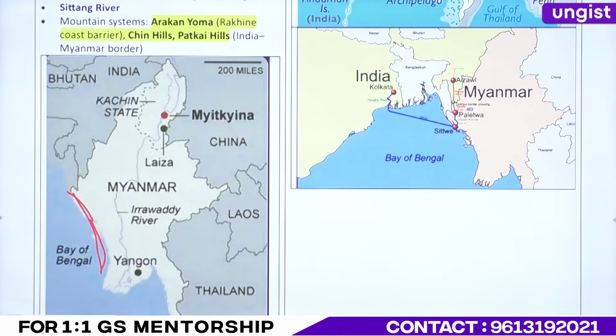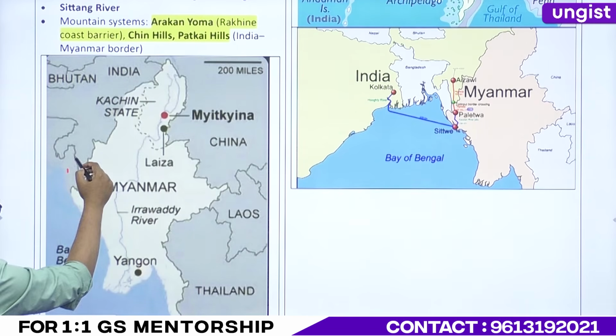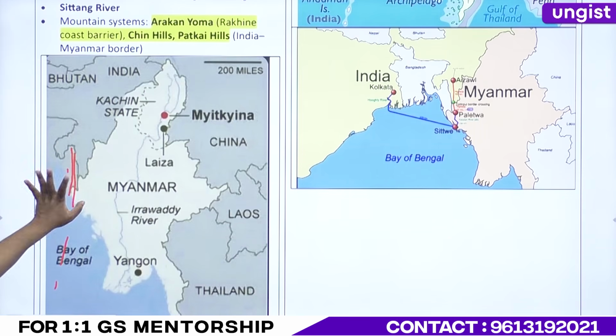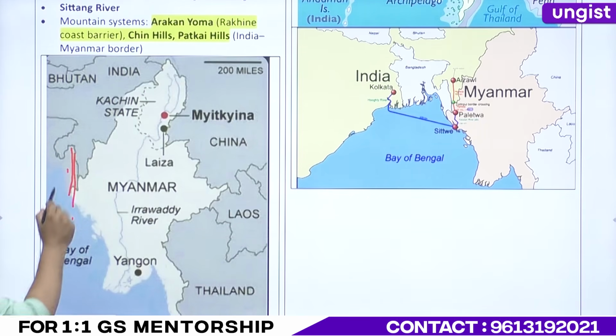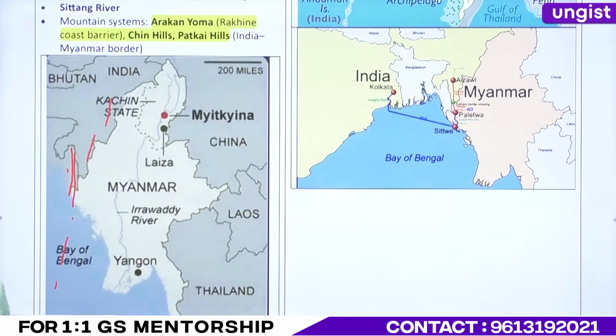This is the region, right? It goes there. This is Arakan Yoma. You will not forget. And then there are 2 more hills, Chin Hills and Patkai Hills. Chin Hills is here. Patkai Hills is above, right? Remember Patkai boom? Will not forget.